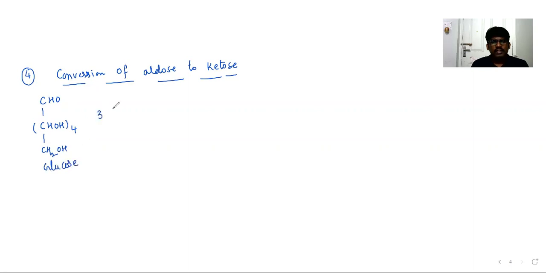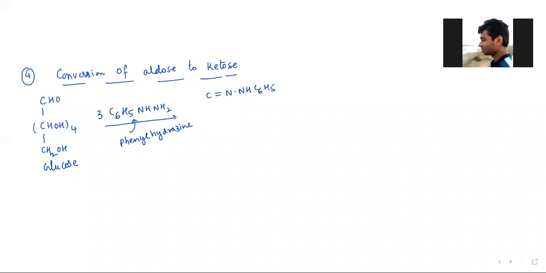if it reacts with 3 moles of phenylhydrazine, what will it form? With 3 moles of phenylhydrazine, it forms osazone.